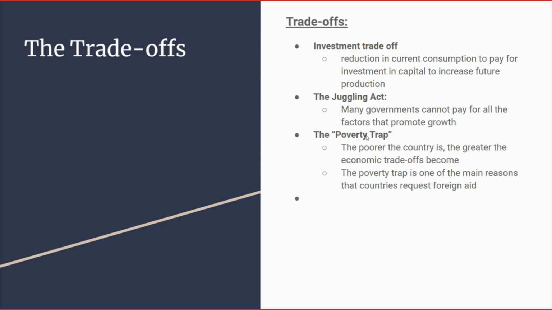So the poverty trap means that basically the poorer the country is, the greater the economic trade-offs become. So say, for example, the United States wanted to promote future economic growth, that would be relatively easy. I mean, the United States is a major powerhouse in the world. We have a lot of money that we can work with. Our government can put policies in place that would help boost economic growth.